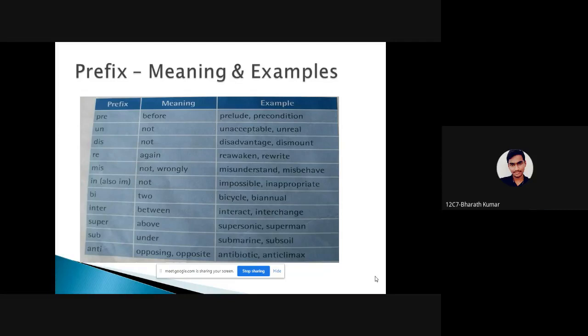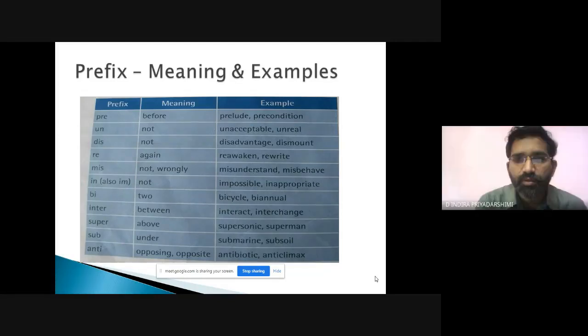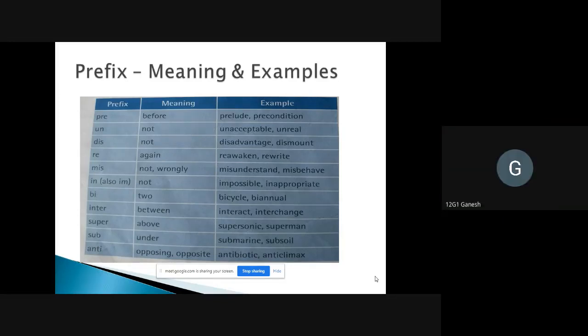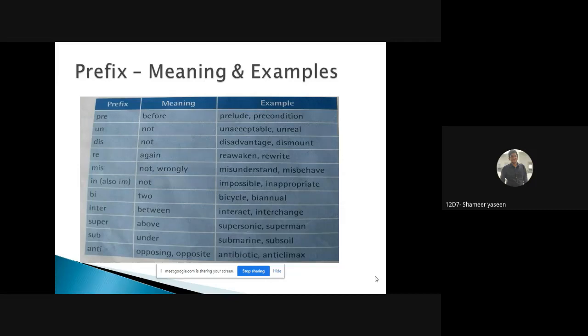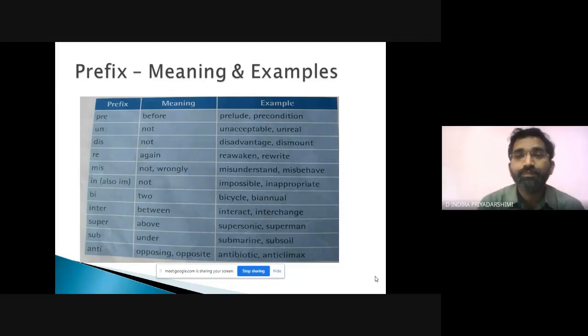Yes. Preponed. Pre-poll. Pre-primary. Wonderful. Pre-launch, pre-launch offer. Wonderful. Guess words with pre. Pre-release. Pre-released movie. Any more? Preview. Wonderful. Preoccupied. Wonderful.